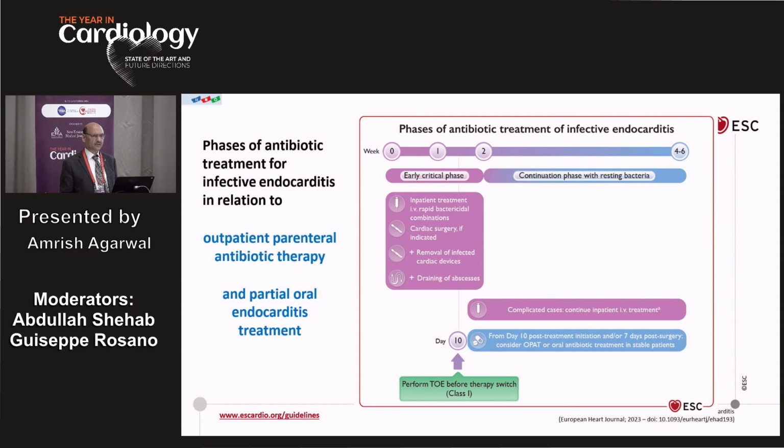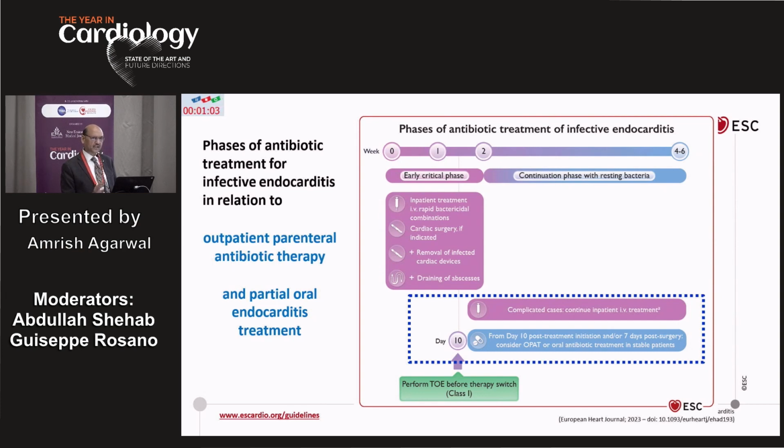Initially, we used to say that all patients with endocarditis require 4 to 6 weeks of parenteral antibiotic therapy, and they will stay in the hospital. Until recently, we had some patients we would keep for 6 weeks in the hospital. One pregnant lady stayed for nearly 6 weeks in the hospital, even after surgery. But now the guidelines say that this patient can be discharged home.